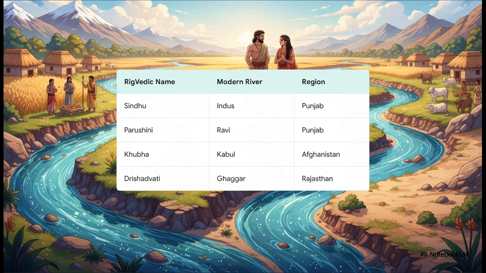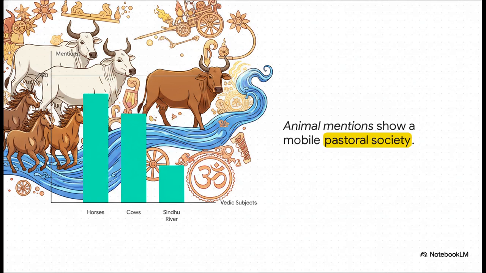For example, the revered Sindhu is the modern Indus. The Purushini is the Ravi in Punjab. The Kubha is the Kabul River stretching into modern-day Afghanistan, and the Drishadvati is the Ghaggar in Rajasthan. Their entire world was essentially defined by these life-giving, yet frequently course-changing waterways. Now, check out how these specific numbers definitively prove the nature of their daily life.